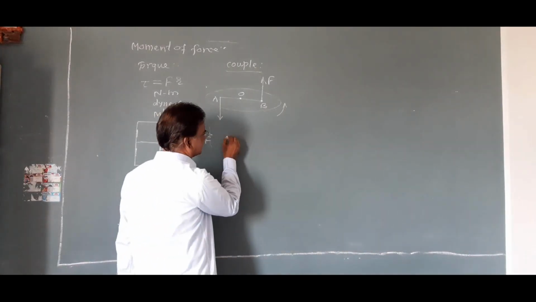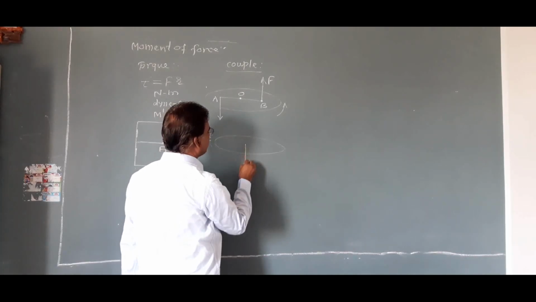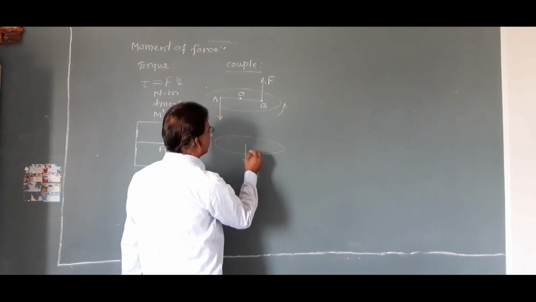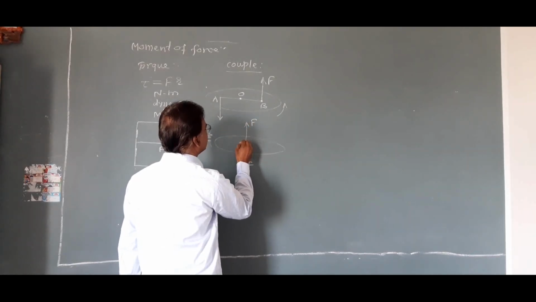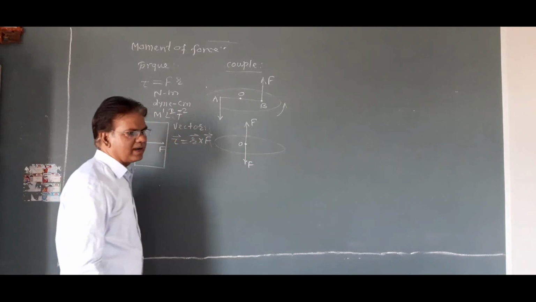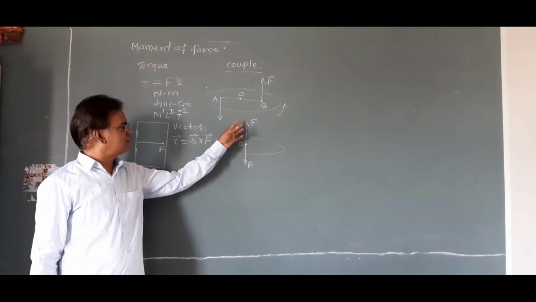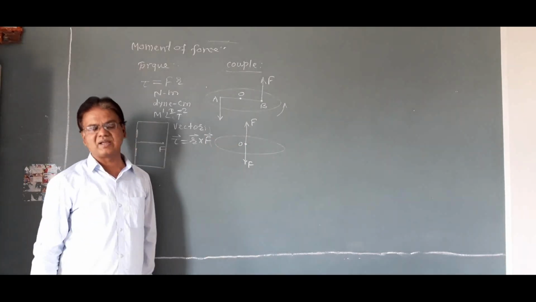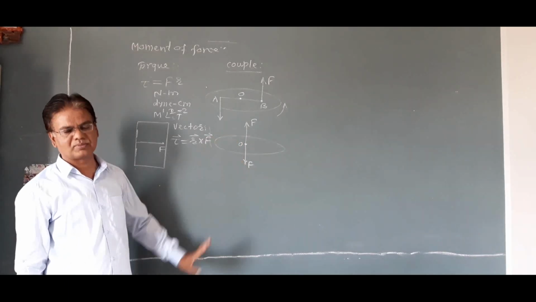If we consider the body and apply two equal and opposite forces at the same point O, the lines of action of these two forces coincide, and in this case a couple is not formed.